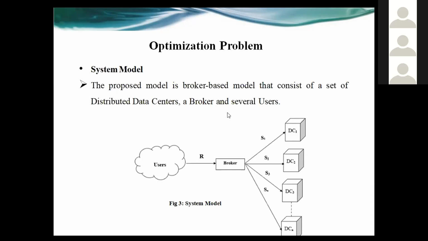Broker is a mediator who handles the federation formation task. It also takes the requests from the users and distributes these requests to the different data centers. As you can see in the diagram, we consider n number of data centers, and S1, S2 up to Sn are the fractions of this aggregated request.